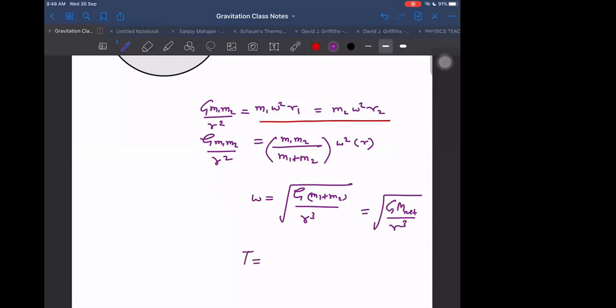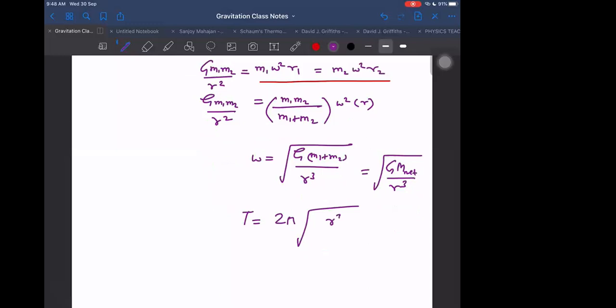Then the time period will be 2 pi root of R cube divided by G(M1 plus M2). And R we can write as R1 plus R2, the individual radii. So it is (R1 plus R2) cube. This is the formula finally for the time period effectively. So it was so easy to prove for which orbit?